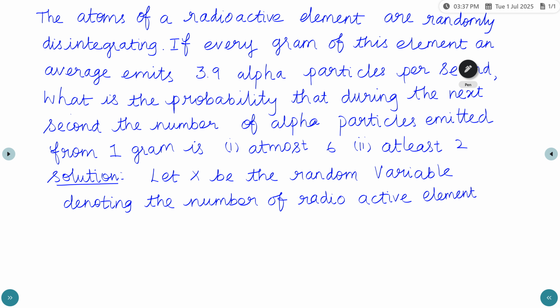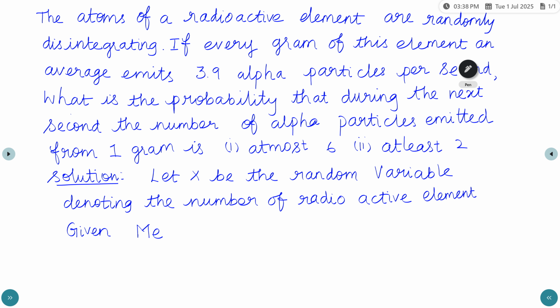In this problem the atoms of the radioactive element are randomly disintegrating. That means the outcomes are unlimited, so we should use the Poisson distribution here.